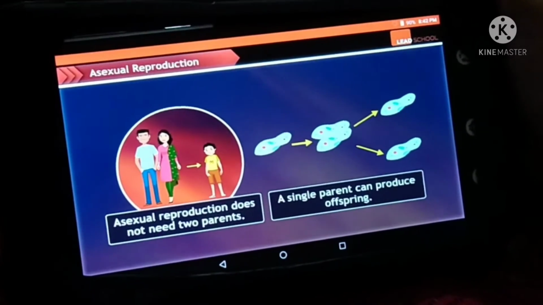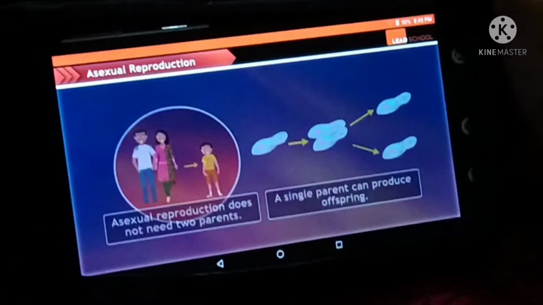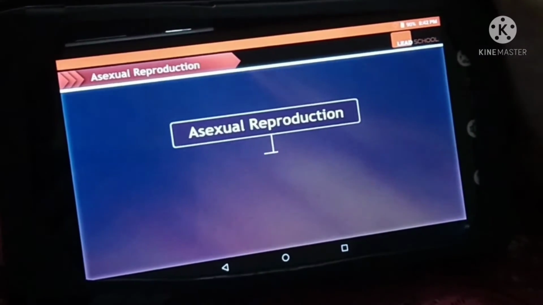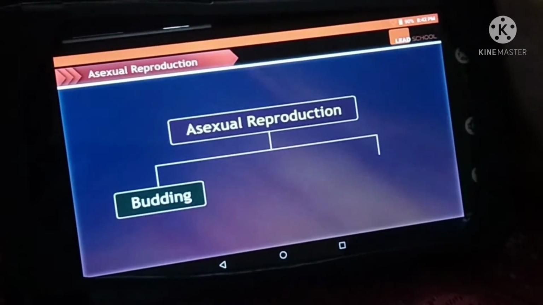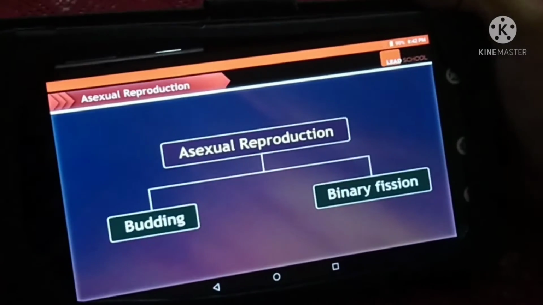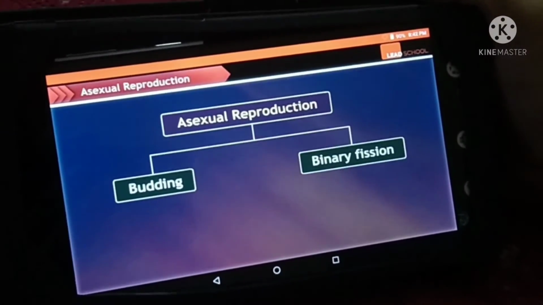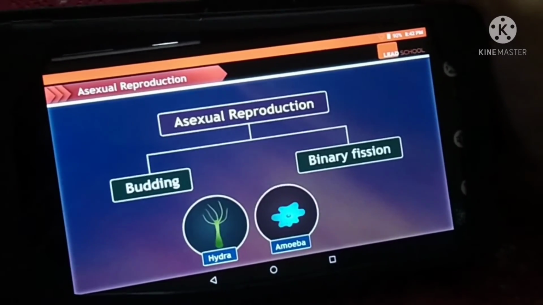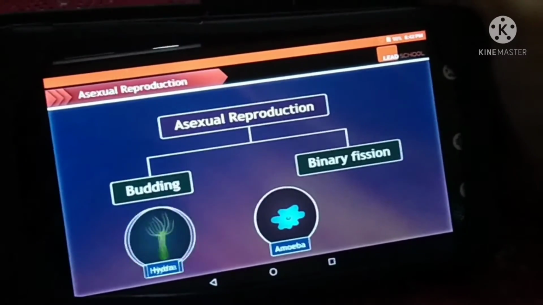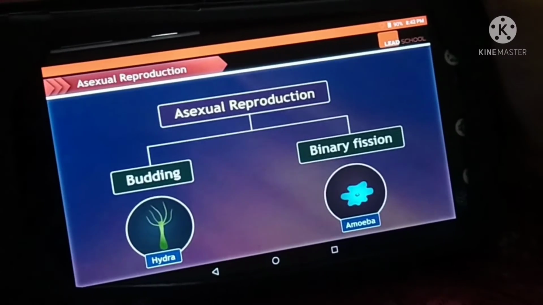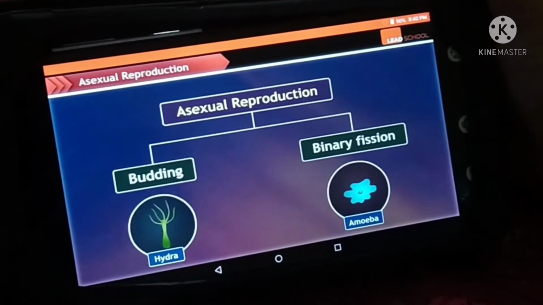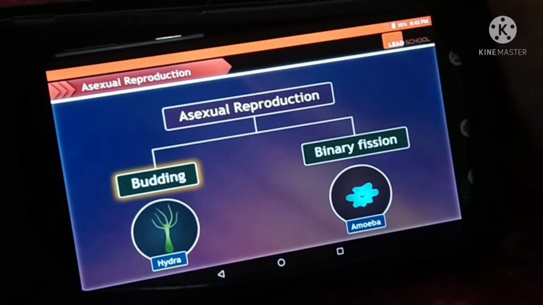A single parent can produce an offspring. There are two types of asexual reproduction: budding and binary fission. Now, let's understand both of these processes with the help of Hydra and amoeba. Hydra undergoes budding, whereas amoeba undergoes binary fission. Let's start with budding in Hydra.